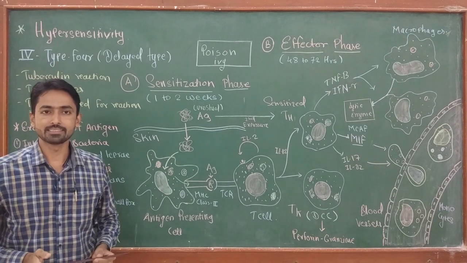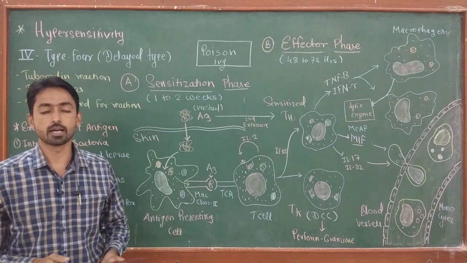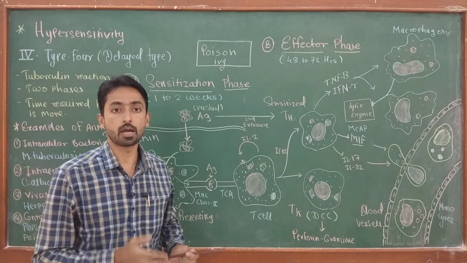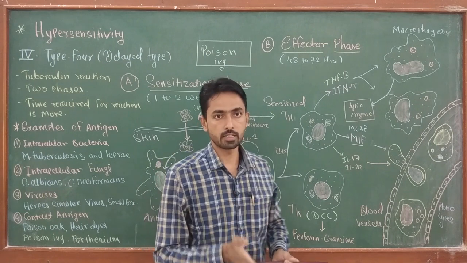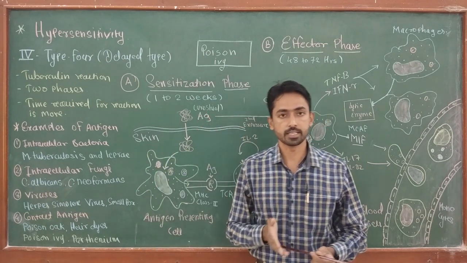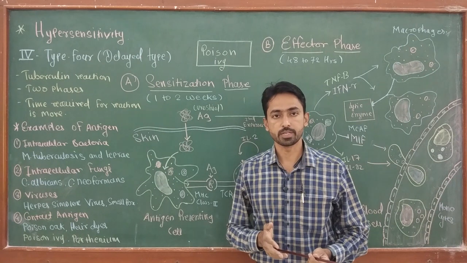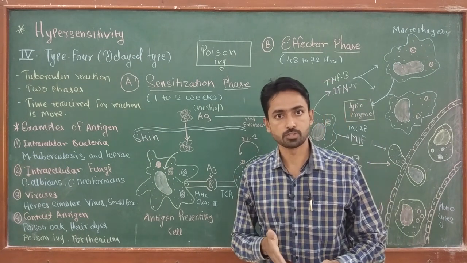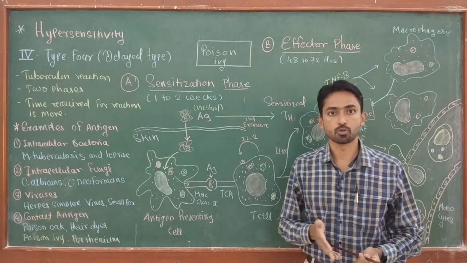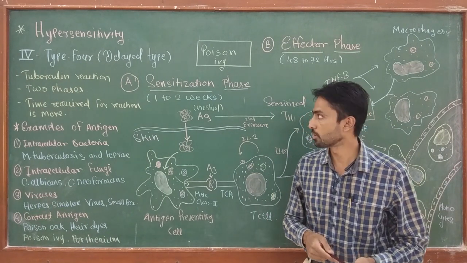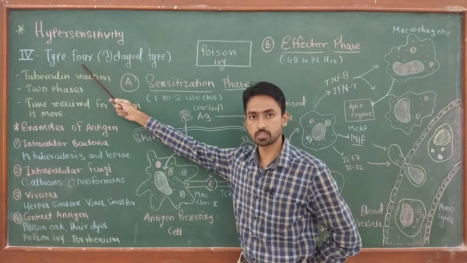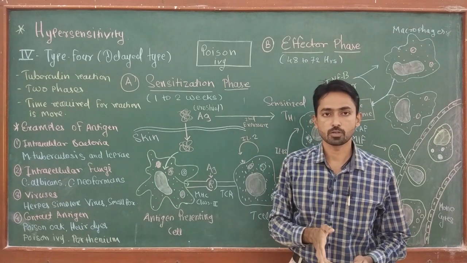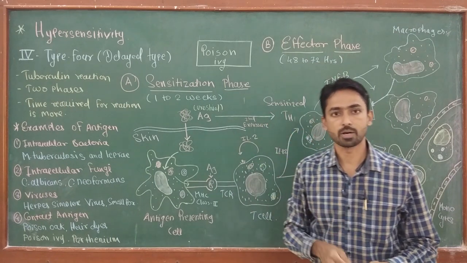Hello everyone. In this series of videos, we are discussing hypersensitivity reactions. We have already discussed the first three types of hypersensitivity reactions, like type 1 which is mediated by IgE antibody, type 2 reaction which is mediated by antigen antibody complex, while type 3 hypersensitivity reaction which is mediated by immune complex. Now in this lecture I am going to discuss type 4 hypersensitivity reaction, also called delayed type hypersensitivity, or the hypersensitivity reaction which is mediated by cells.